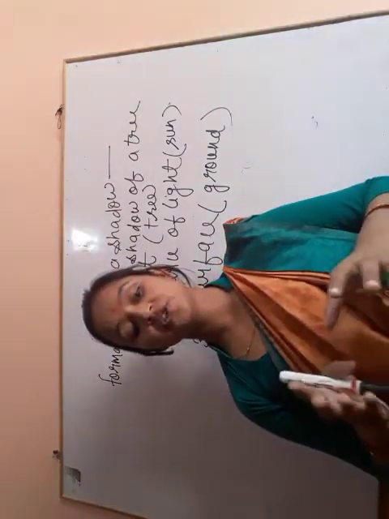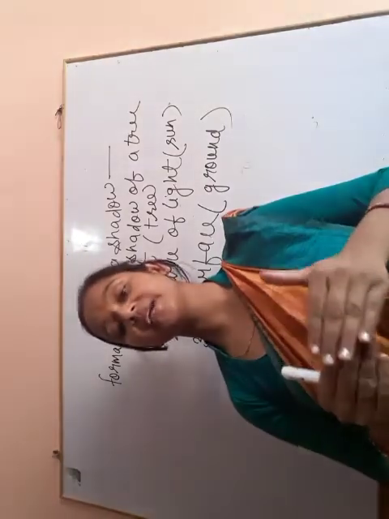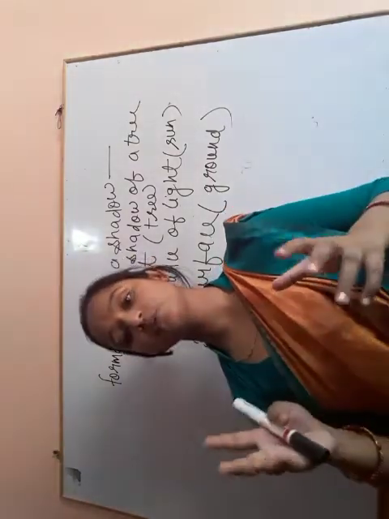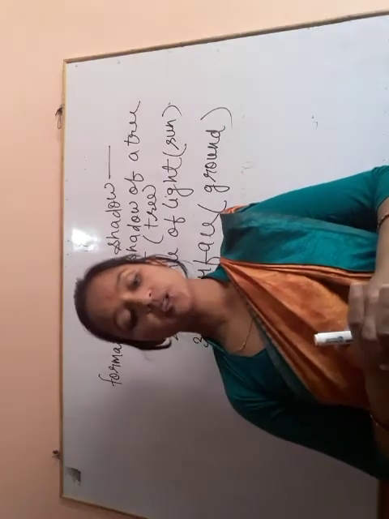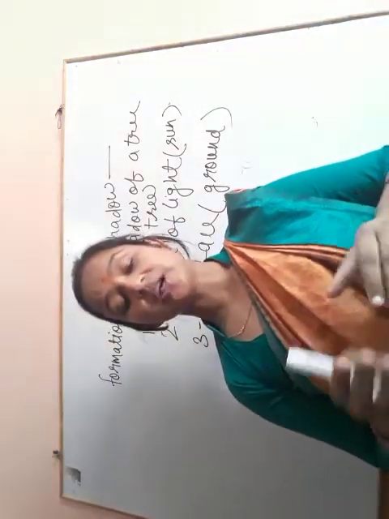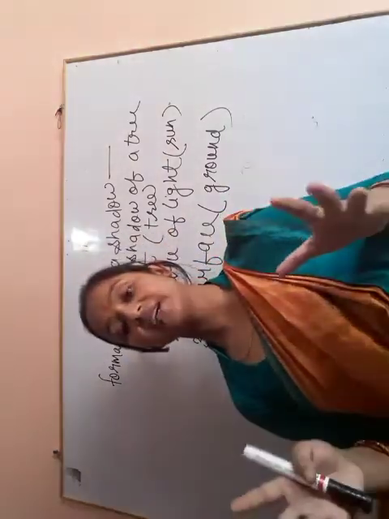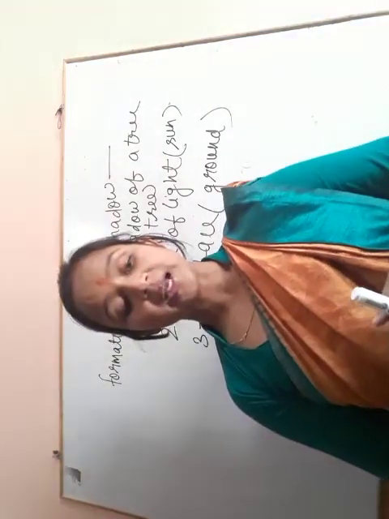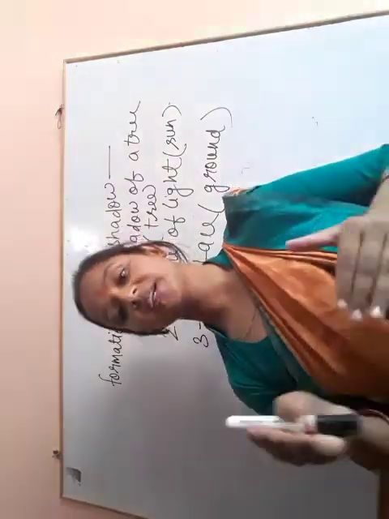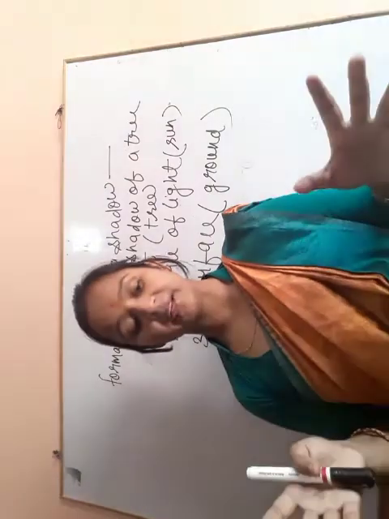Shadows always fall on the opposite side of the light source. Shadows change in length and direction at different times of the day. Shadows are shortest at noon, and longer during the morning and evening.